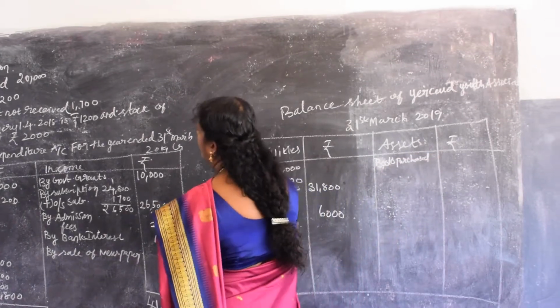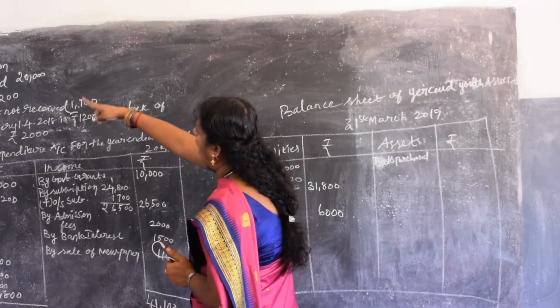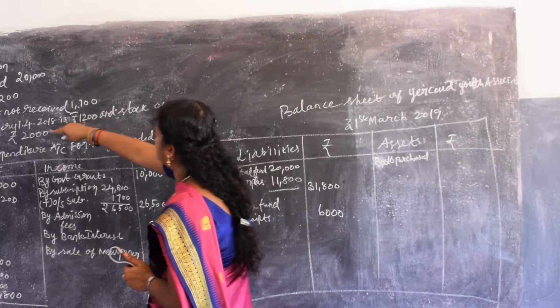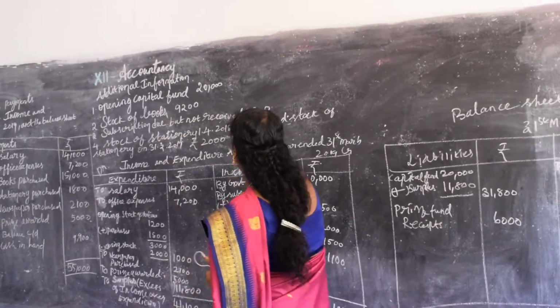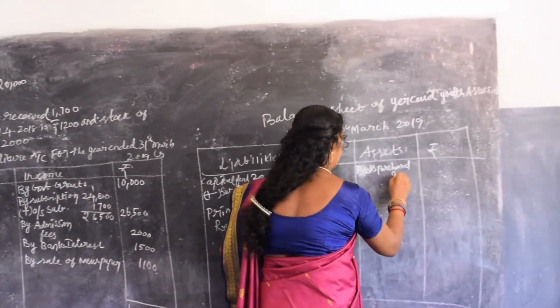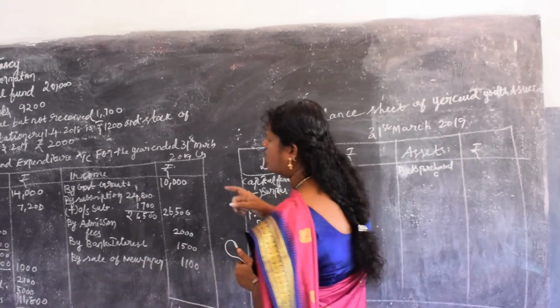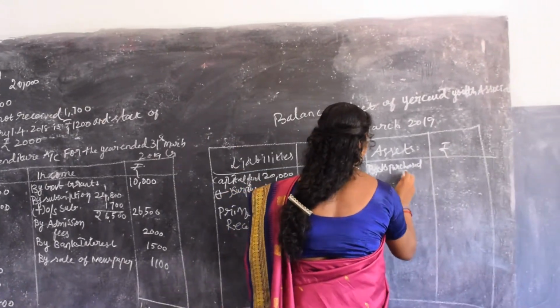Check whether you have information in the additional information. Yes, stock of the books is 9,200. That comprises the opening stock of the books. So how much is the actual books purchased? 15,000.